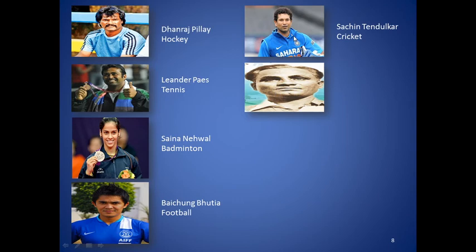He is the magician of hockey, Major Dhyan Chand. Known as the Magician of Hockey, he was the leading goal scorer in the Olympics of 1928. On the 29th of August, we celebrate National Sports Day on his birthday.